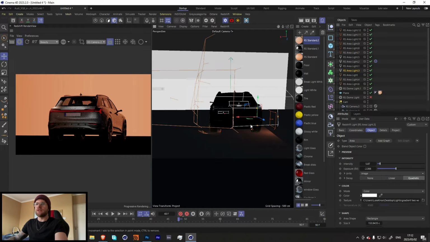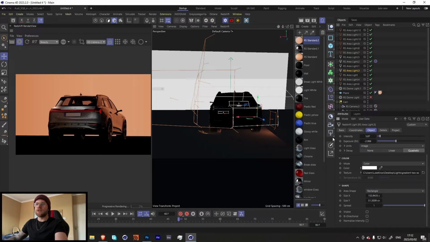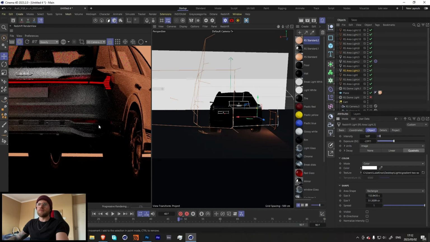Because we're using Redshift, changing the scale of the lights, the shape of the light over here, will change their intensity. So if you're doing small adjustments like this, don't forget to change the intensity. Let's bring that down by a bit. I think that's a little bit better.